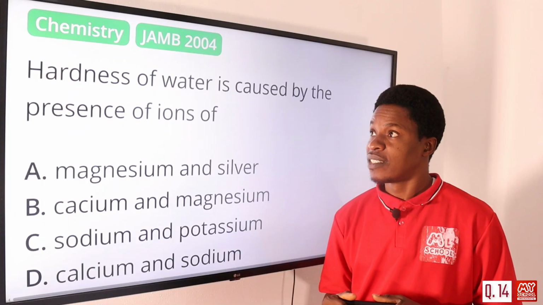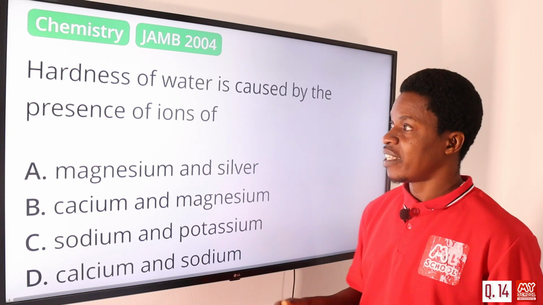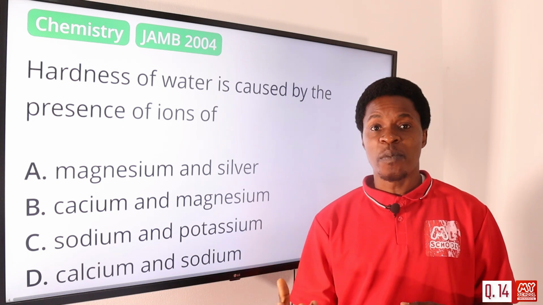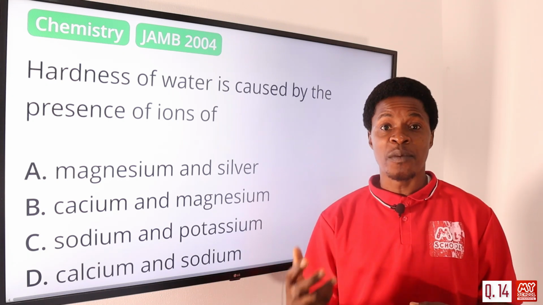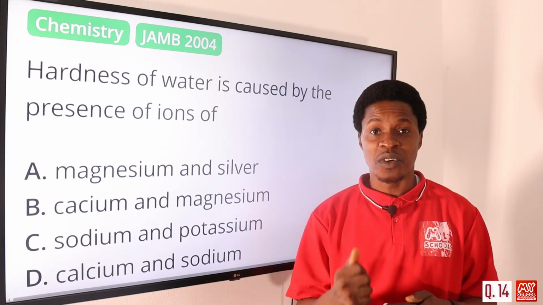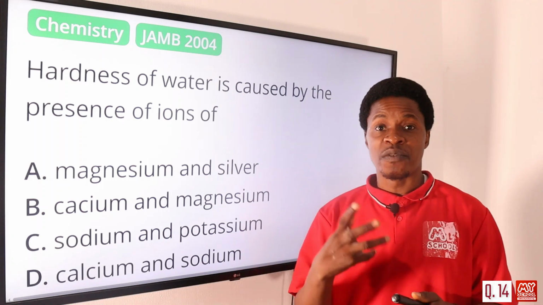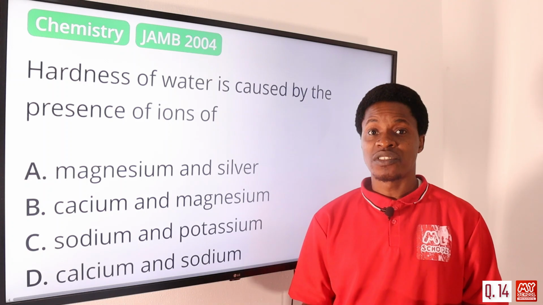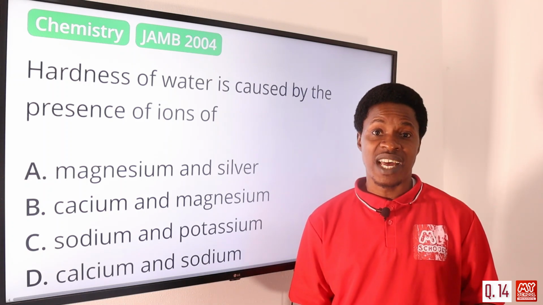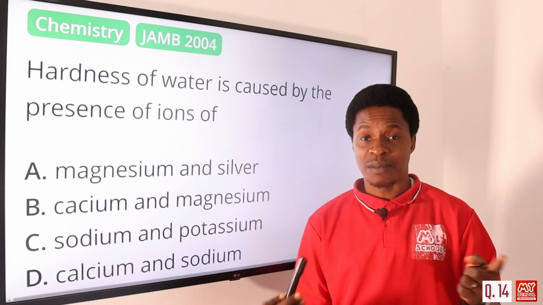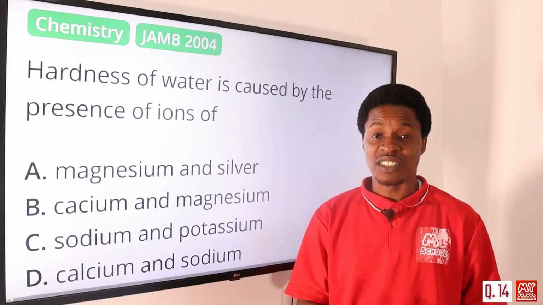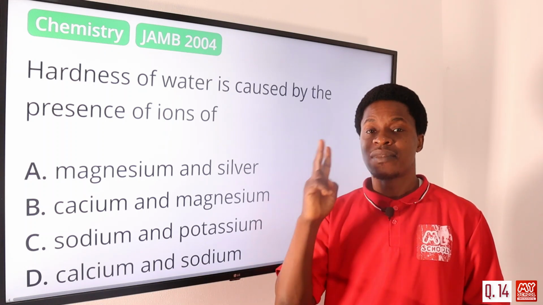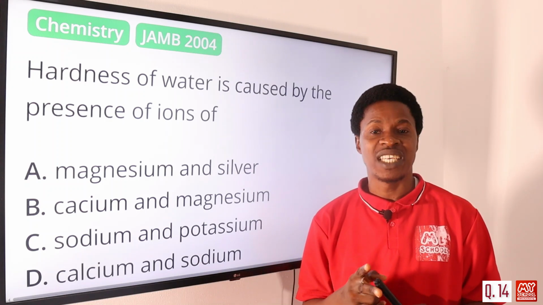Question number 14. Hardness of water is caused by the presence of ions in water. Remember, we know that hardness of water is caused when soap does not form lather with water. When you use soap and water to wash, it does not foam. We said that the water is hard. What is responsible for that? It is either the temporary hardness or the permanent hardness of water. Either of the two could be the cause, but in either case, they are caused by calcium ions and magnesium ions.